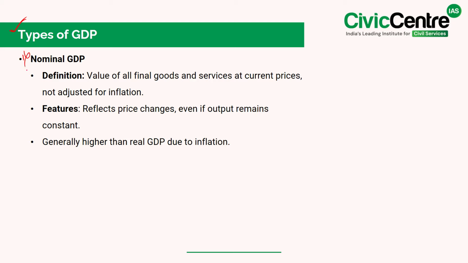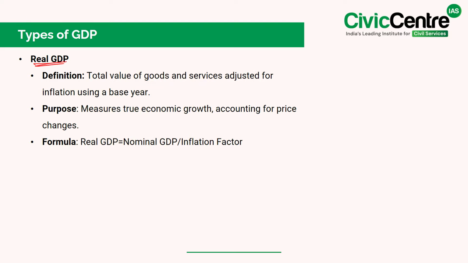Next, let's discuss the different types of GDP. The first type is nominal GDP, which measures the value of all final goods and services at current market prices. However, this figure is not adjusted for inflation, meaning that even if the economy does not grow, GDP might increase due to higher prices. This is why nominal GDP is generally higher than real GDP. Now, what is real GDP? It is calculated by adjusting for inflation using a base year, and this provides a clear picture of true economic growth. The formula for real GDP is real GDP equals nominal GDP divided by the inflation factor.